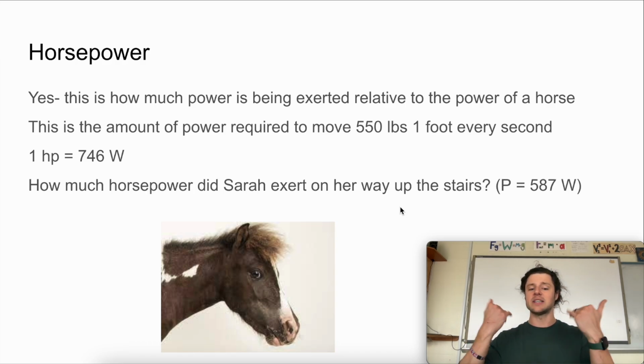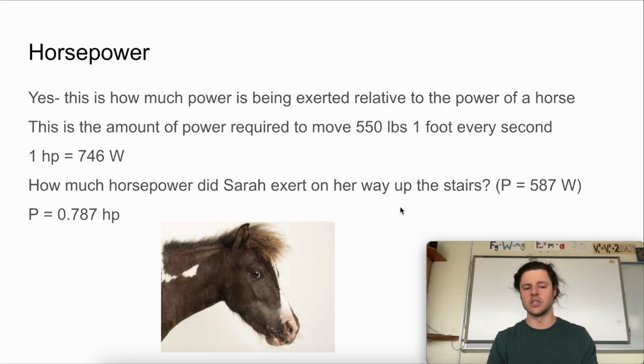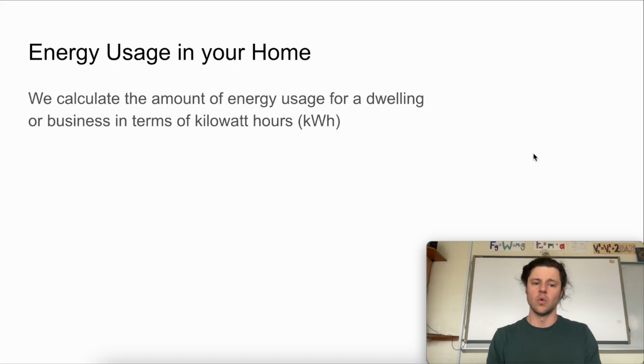So if we think back to Sarah going up the stairs from our example problem, we could take her average power, which is about 587 watts, and convert that into horsepower by dividing by 746 watts for every 1 horsepower. We end up with her power output being about 0.787, or about 3/4 of a horsepower.